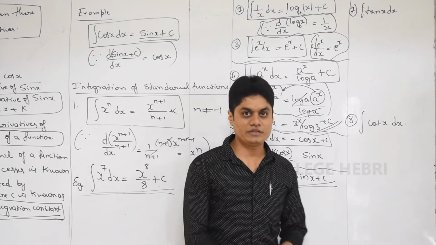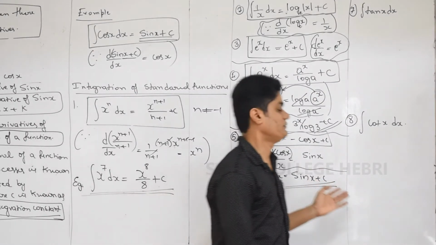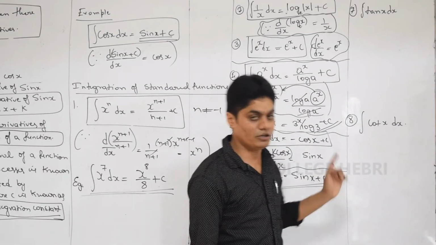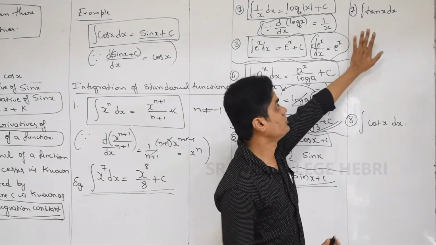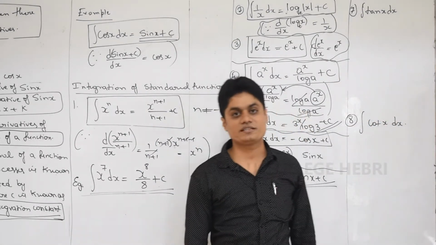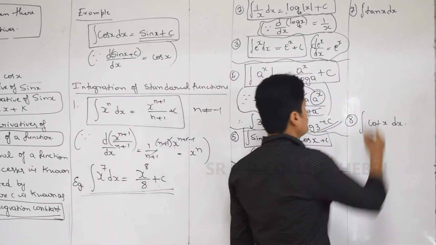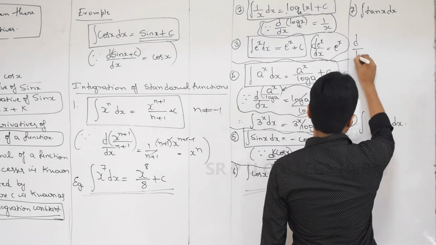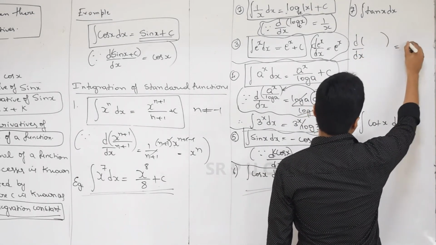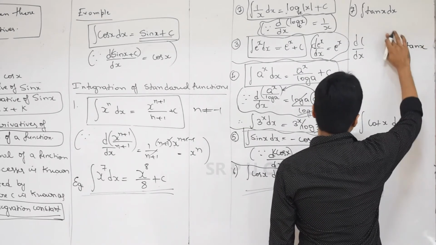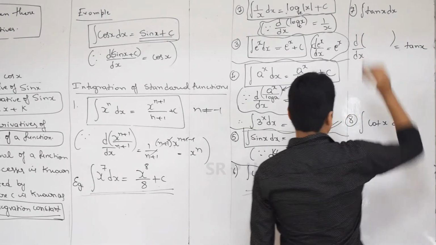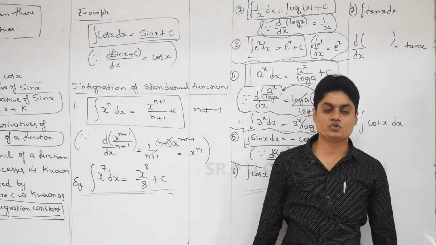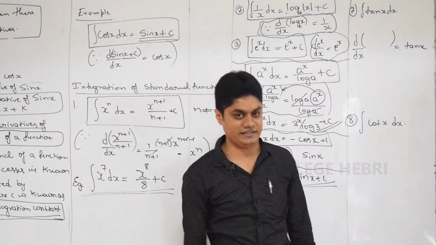So we have a few more formulas for trigonometric functions. Now I am going to discuss two more, and the remaining will be in the next class. Okay, so the next trigonometry function is tan x. Now can you give me a function whose differentiation is tan x? Not easy, think about it quick. I'll give you a few seconds.